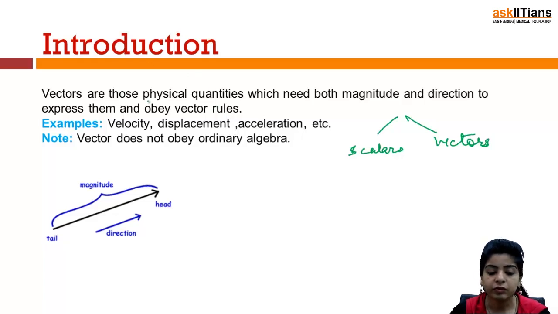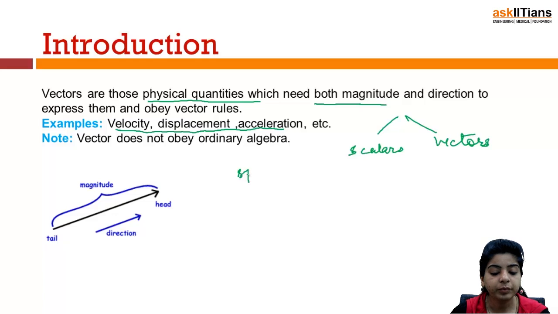So vectors are those physical quantities which need both magnitude and direction to express them, and they obey vector rules. That means they do not obey general, ordinary algebra rules, right? The examples are velocity, displacement, acceleration.